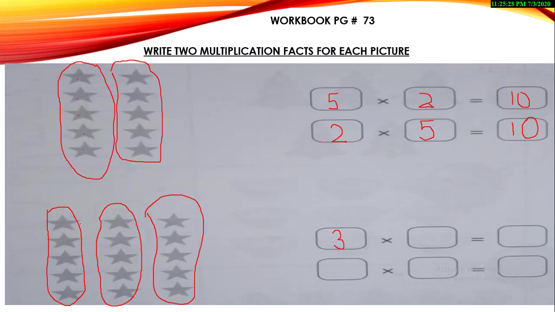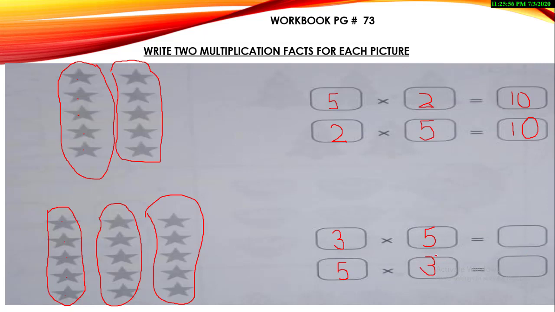And how many stars are there in each group? 1, 2, 3, 4, 5. Yes, there are 5 stars in each group. Okay, for the second line, I need to do something? No, I will simply swap the places of these 2 digits. 5 will come at the first place and 3 will go at the second place. And now the answer will be same.